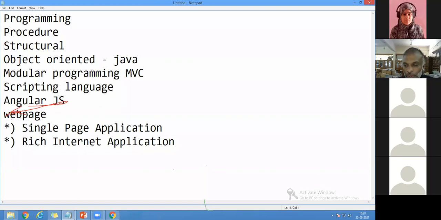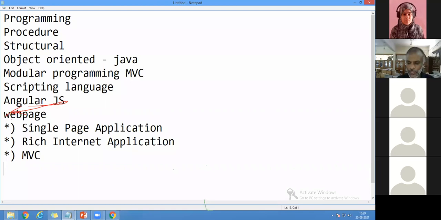So when I come to rich internet application, there are two types: with internet facilities you can go, or without internet also we can run the program. So this is the second important category. And the third one is called MVC. As usual, we said it is the model view controller application. So these are the three things needed. Okay. Now I hope you can understand that.